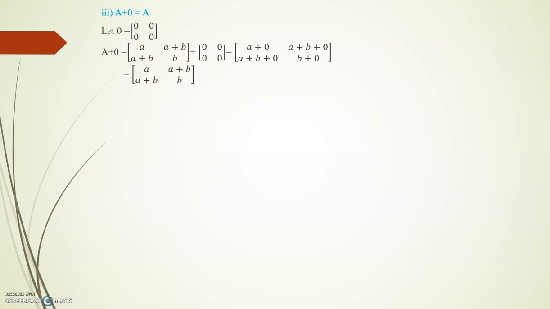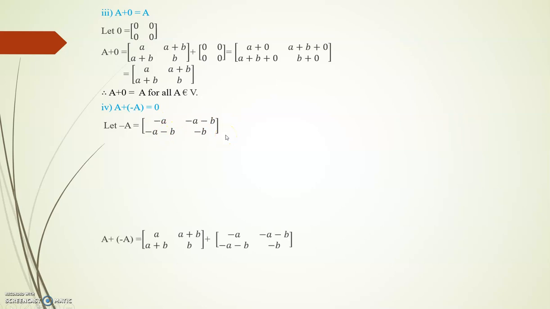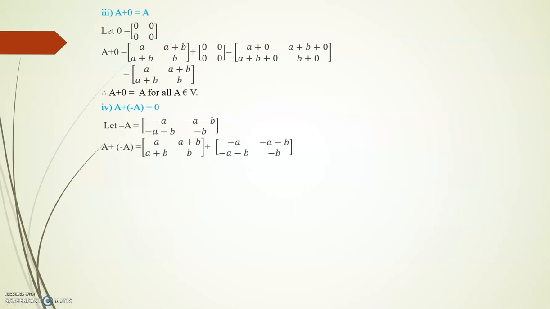Next we go to the next property, that is the identity. Let 0 be the identity matrix of zeros. Adding A plus 0, we get the matrix A. So this property is also satisfied. Next we go to the inverse: A plus of minus A is equal to 0. The A matrix we already know, and the minus A matrix is minus A, minus B. Adding these two matrices, the resulting matrix we got is 0. So this condition is also satisfied.